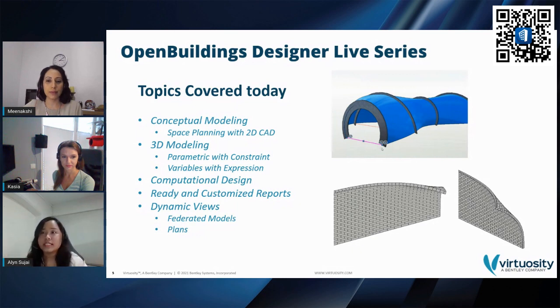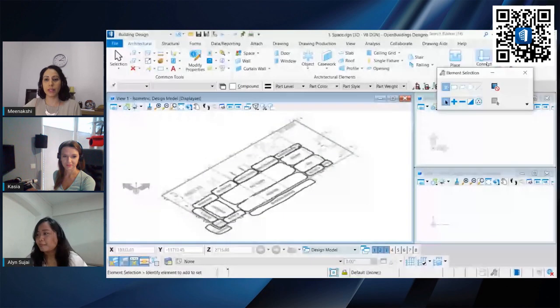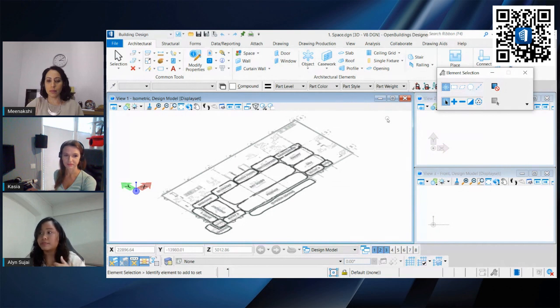So let's say that you just have a sketch that you drew out on paper. Do you want me to share your screen? Oh yes, you can do so right now. Okay, great. Let's say that you have some 2D plans from a different software. If those file formats are something that we can bring into OpenBuildings Designer, you can definitely reference them in and use them as a basis for your modeling.